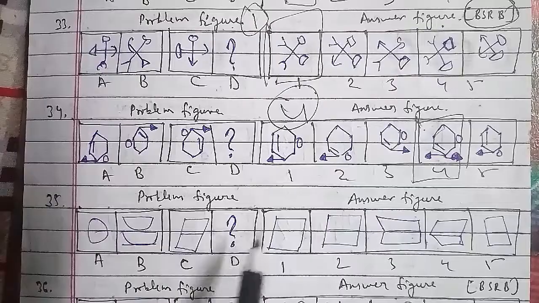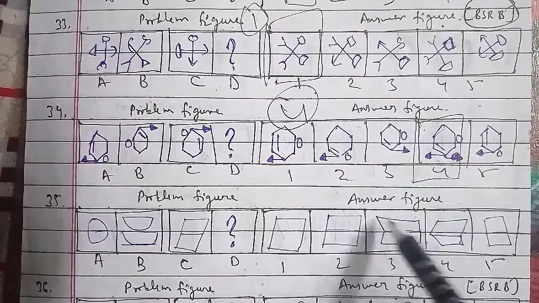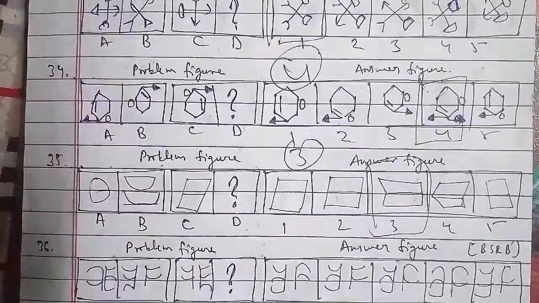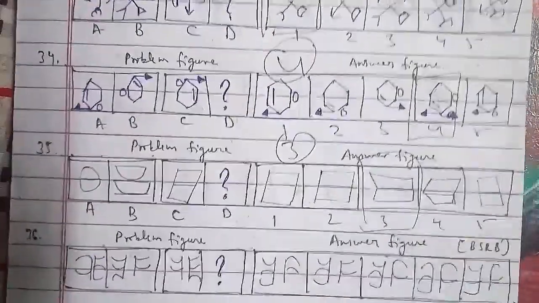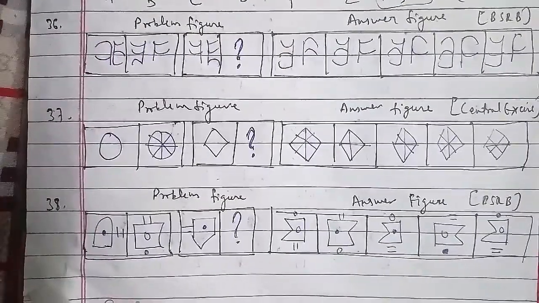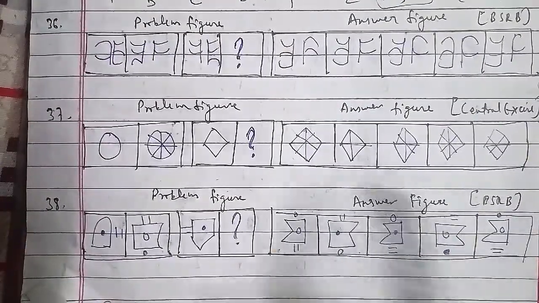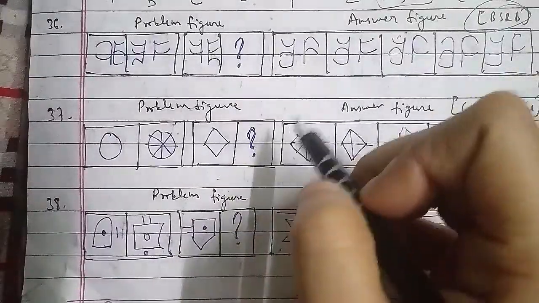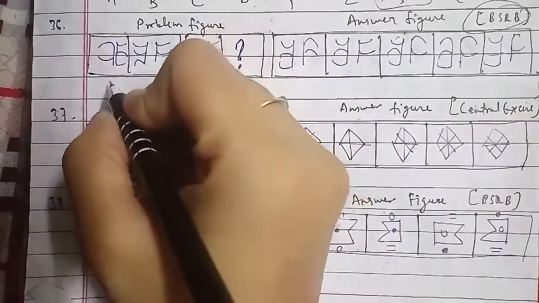Now we will go ahead with another one, which is the 36th question of the session. You have the problem figures and the answer figures, which is very important because this has been asked in the BSRB question paper as well, named as A, B, C and D. This has been named as 1, 2, 3, 4 and 5 respectively as well.